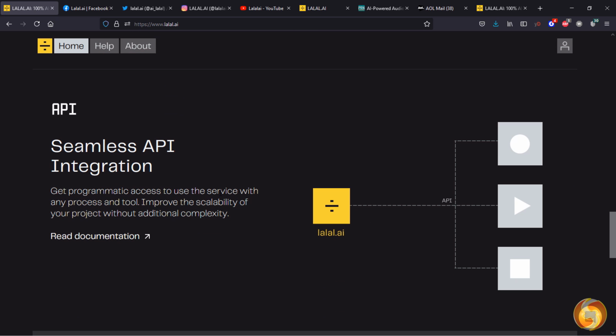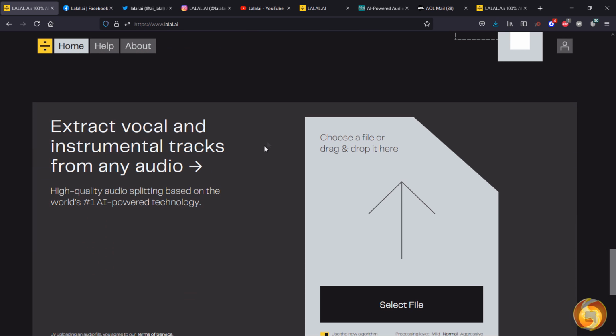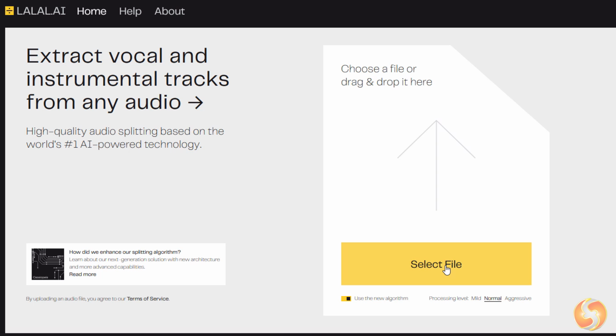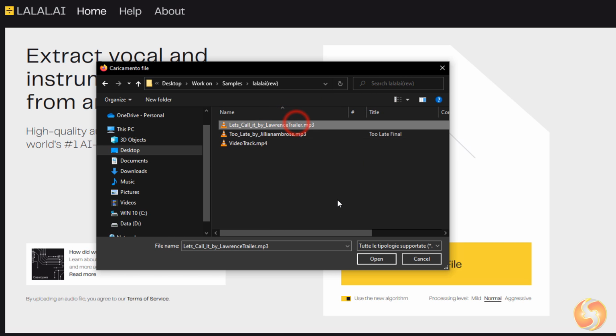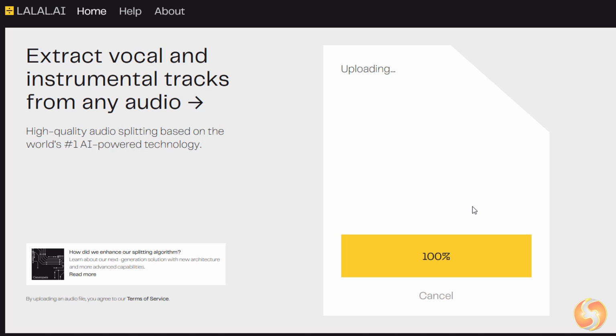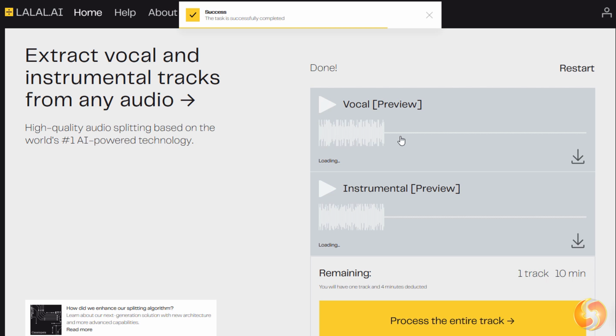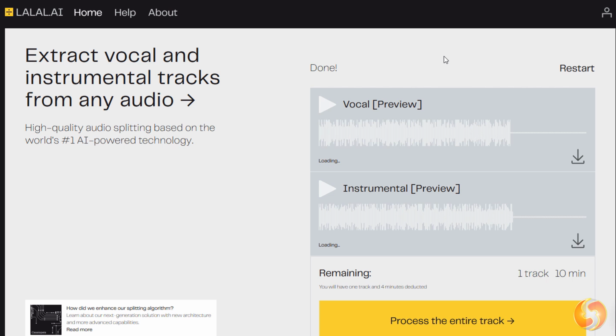In respect to other competitors, Lalal.ai does not require any installation or command line to be launched. You just need to log in with your email address and upload your interested files. Very easy, simple, and professional at the same time. Perfect for producers, but also beginners and amateurs.